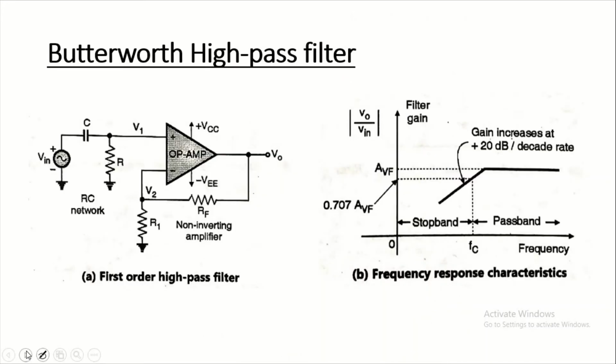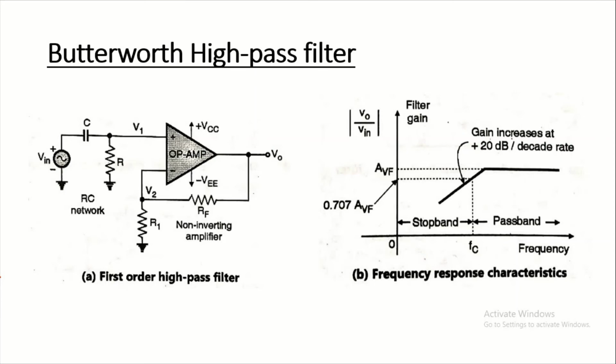Now, next is the Butterworth high pass filter. The single pole or first order high pass filter can be constructed by interchanging the resistance and the capacitor in the first order low pass filter.